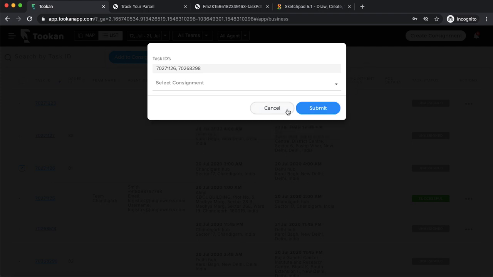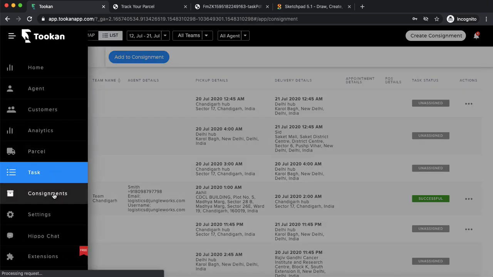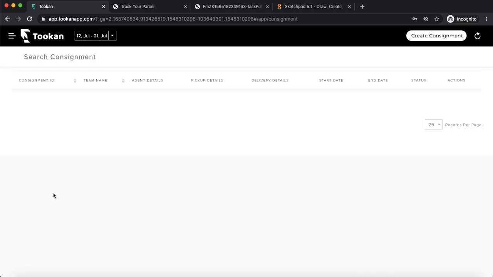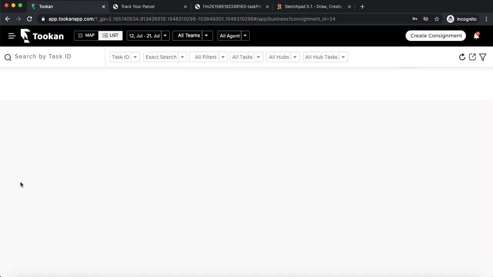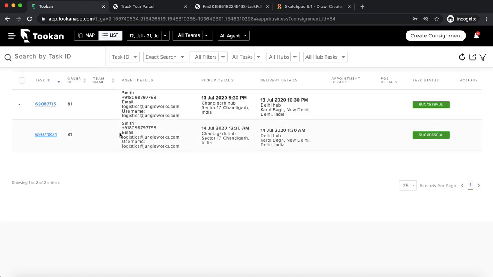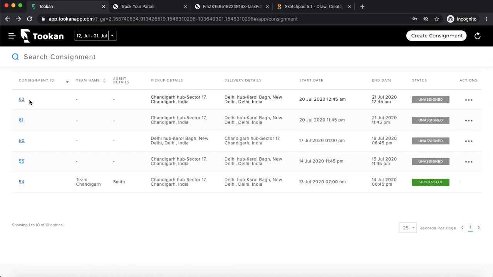Once I have added them, I can go to the consignment section and see all those tasks within that consignment. Let's take the example of this consignment. Once you select that, you can see all the subtasks within that consignment. Let's try and assign that task to a consignment, right?